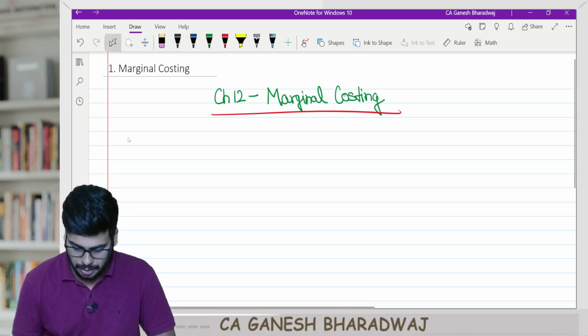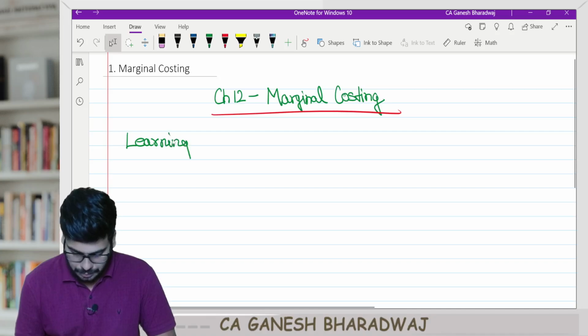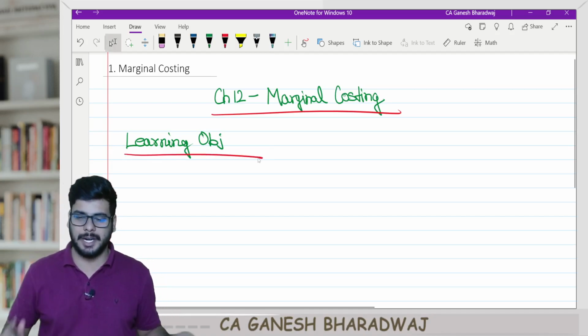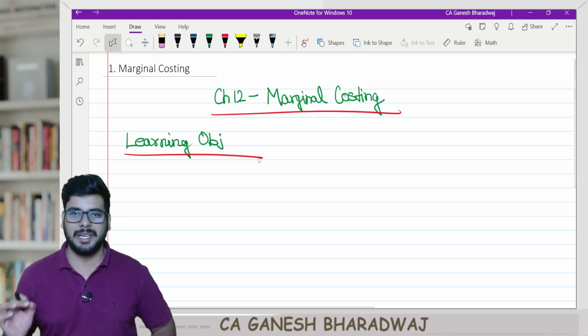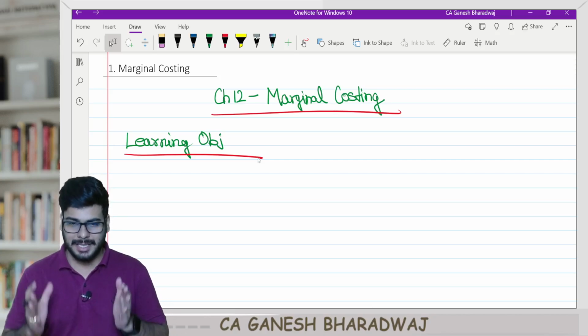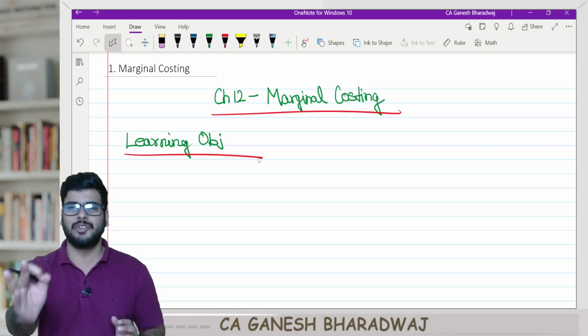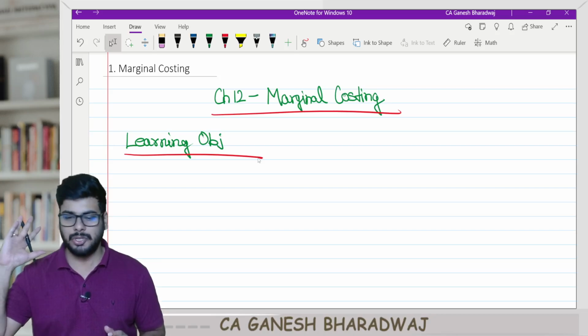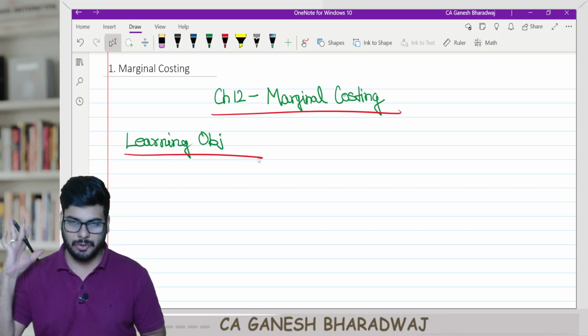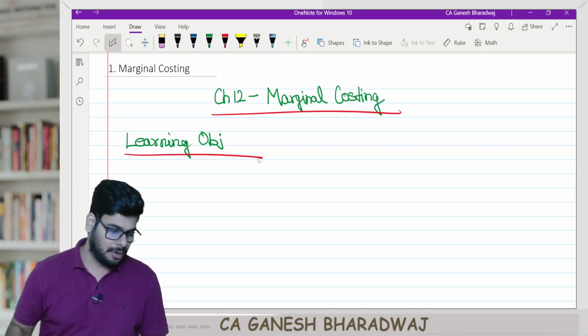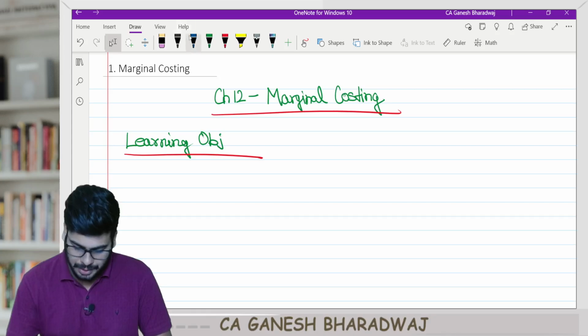Please write down learning objectives. Guys, there is a reason why I am making you write all these things. I could have easily printed and given it to you. The reason is that your note taking should be such that tomorrow it should be a one-stop source of preparation for you. If you touch your notebook, you are sorted for life.